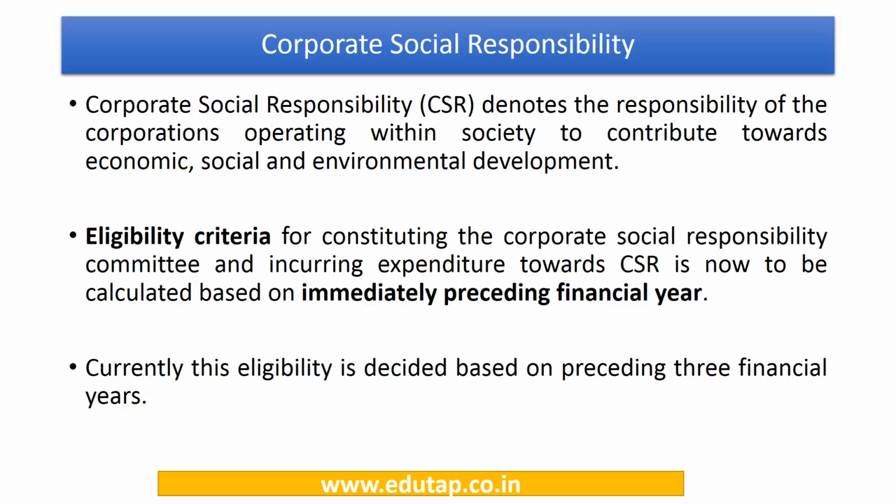Now what happened was, an eligibility criteria was defined that if a company comes under this criteria, it has to make a separate corporate social responsibility committee, and also it has to incur some expenditure towards corporate social responsibility. So only big companies were responsible for this. Now some changes have been made with respect to the eligibility criteria, and now the eligibility criteria will be calculated based on the figures in the immediately preceding financial year. Earlier this was to be calculated on the basis of 3 preceding financial years. So this change has been made with respect to the eligibility criteria.